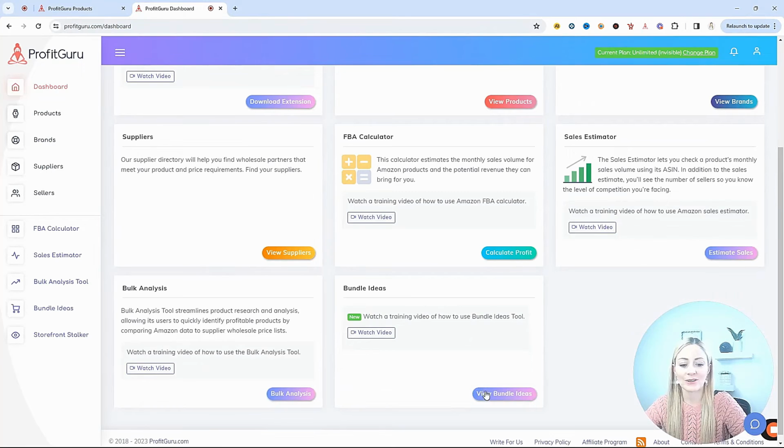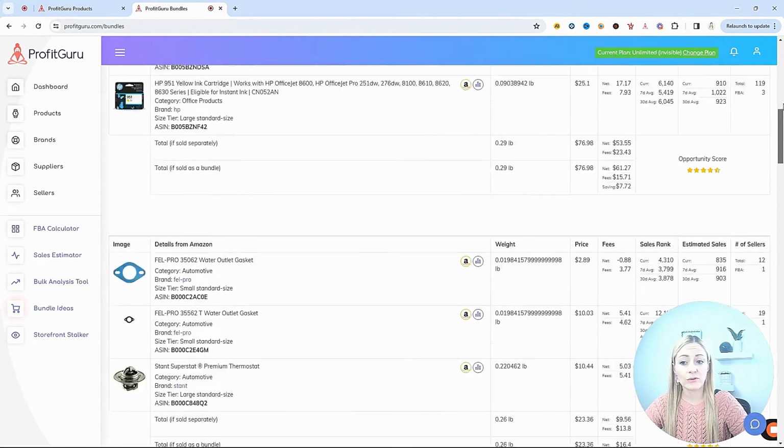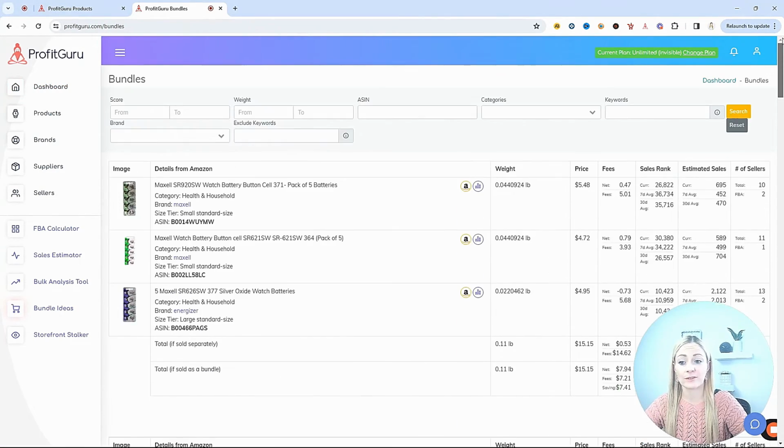We can come right down here to view bundle ideas, or come to the side and click on the little shopping cart. Now there are nearly 200,000 different bundles here for you. And what happens is the software looks at one product and it sees where it's pointing towards. So if this product and this product are pointing towards each other, this product and this product are pointing towards each other, and these two products are pointing at each other, then that's giving us really good data that people are buying these things together, and that's why they're thrown together for a bundle idea.